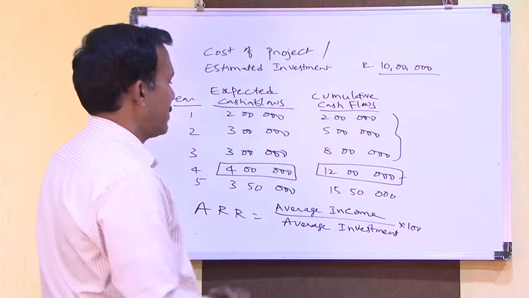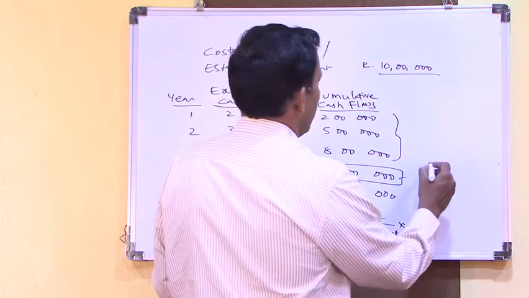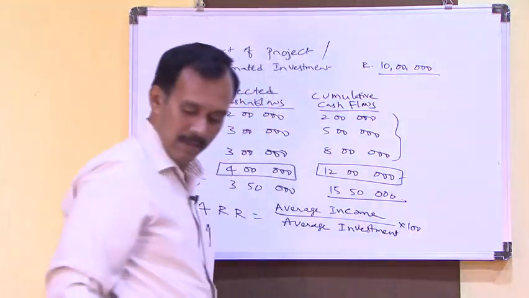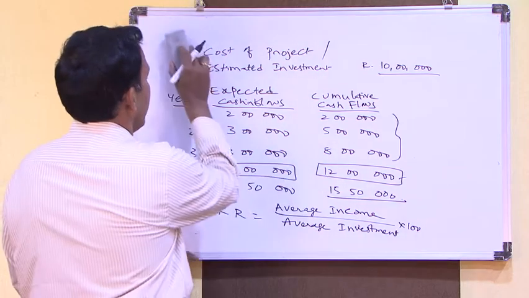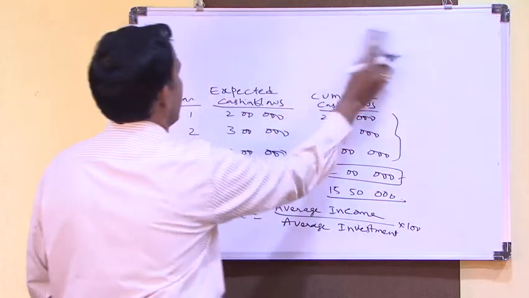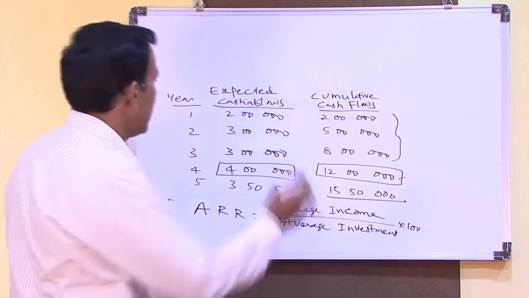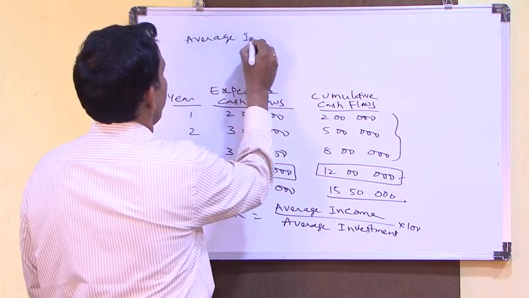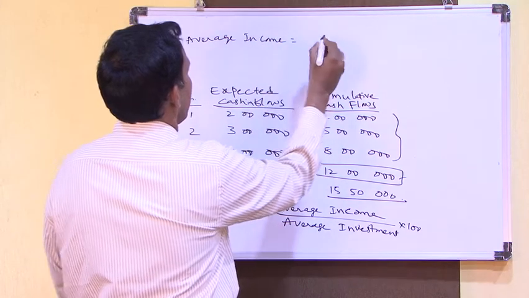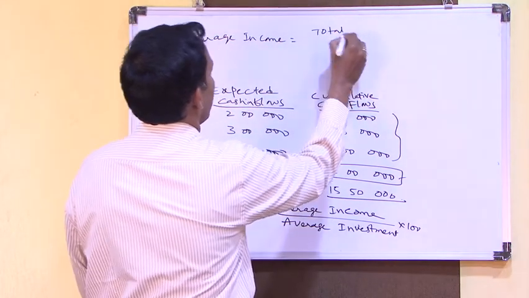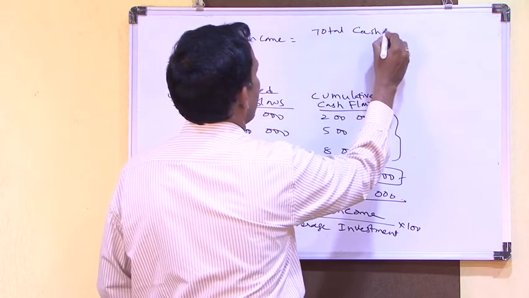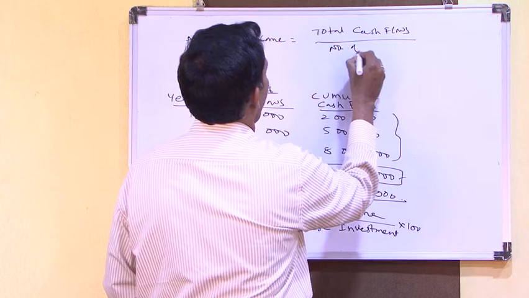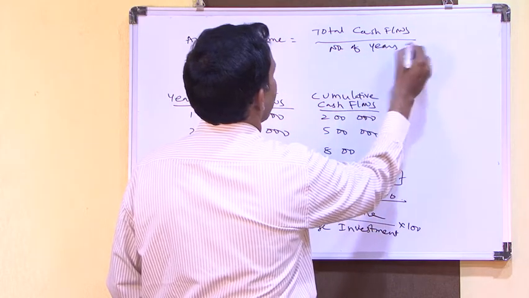So the average income means the cash flows. So 15 lakhs 50,000 is total. So we can have another step here. The average income is total cash flows by number of years.